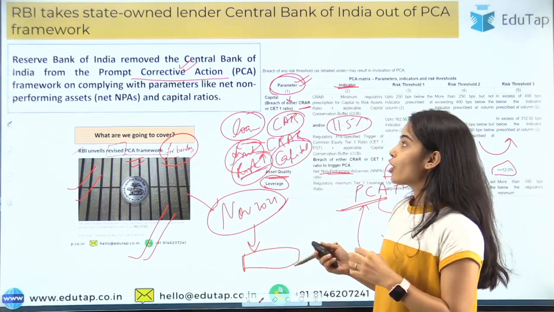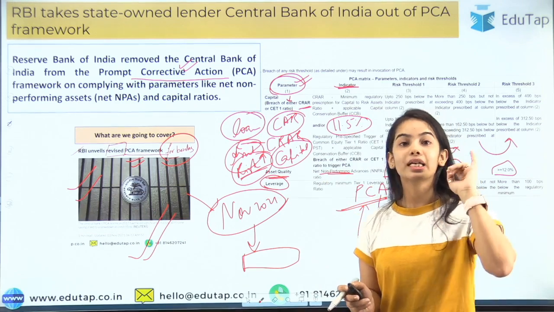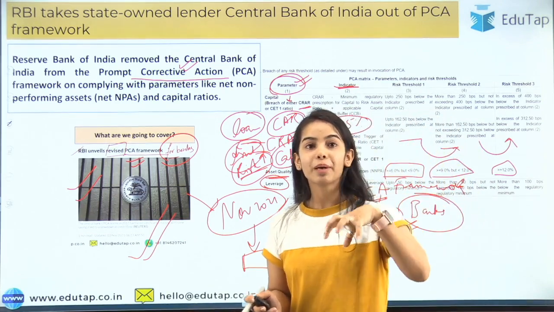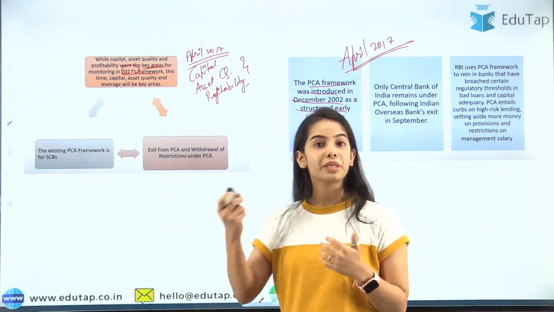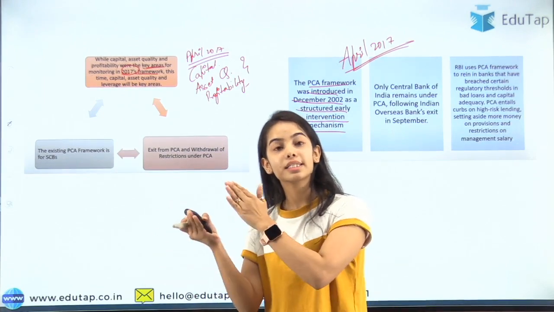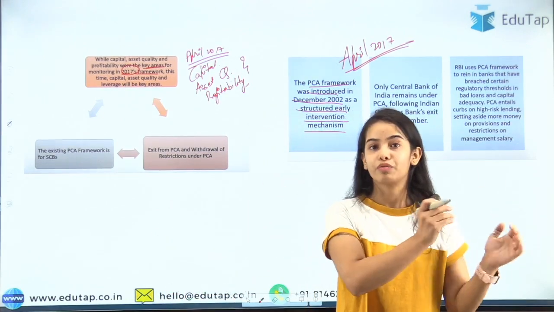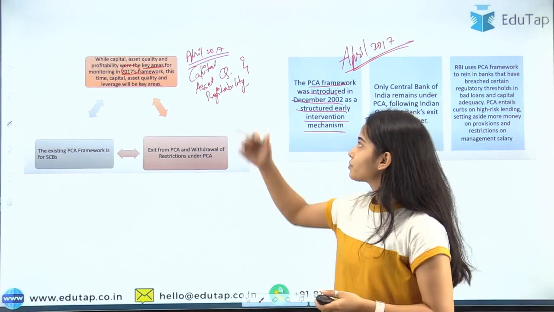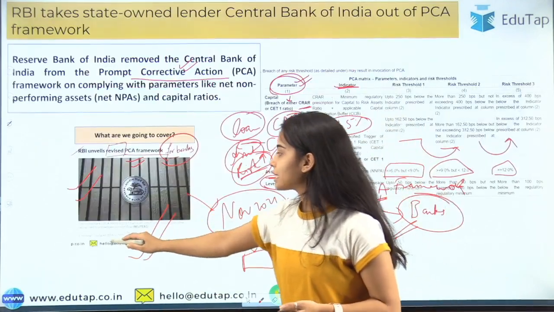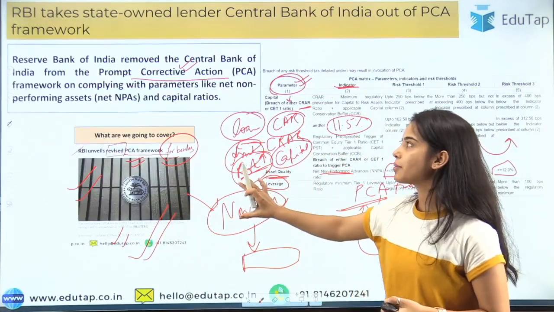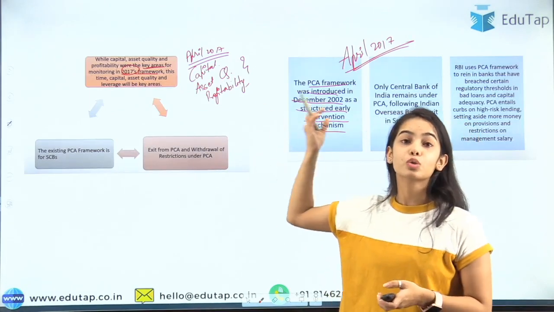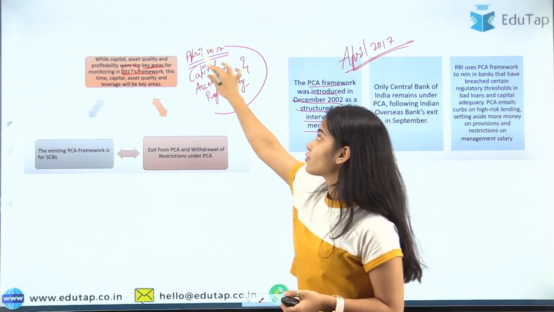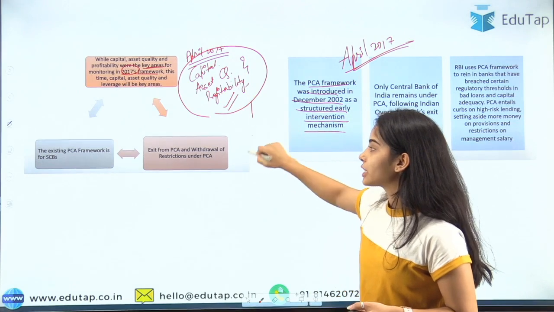Okay. So now moving forward, I hope you have understood that the Reserve Bank of India had kept the Central Bank of India under the PCA framework, but now it has taken the Central Bank of India out of the PCA framework. In the previous session, I have already discussed everything about the PCA framework: when it was introduced, what were the criteria before, what were the new criteria.